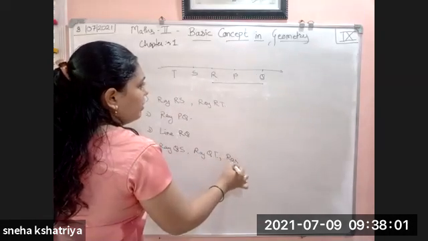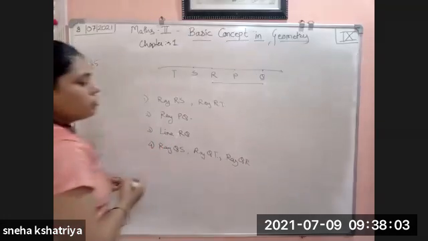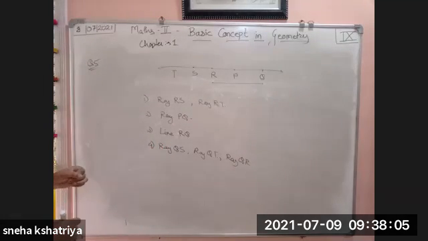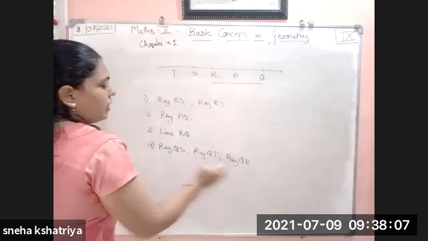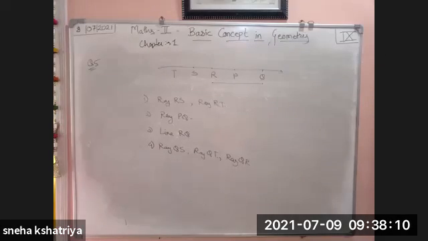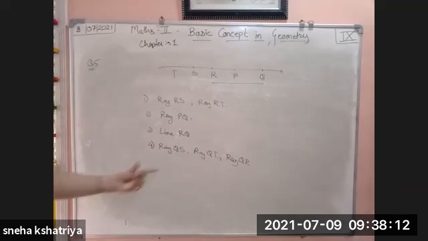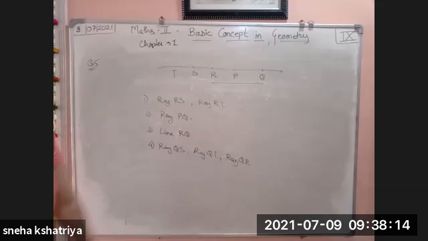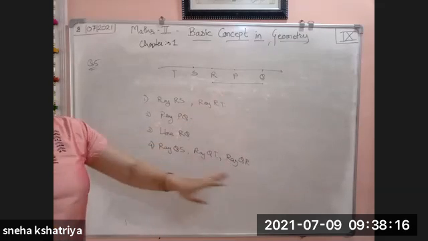Ray QR. Also ray QR, it is also what? Subset of itself. Therefore this also will come in the answer. Ray QS, ray QT and ray QR, because QR is a subset of itself.